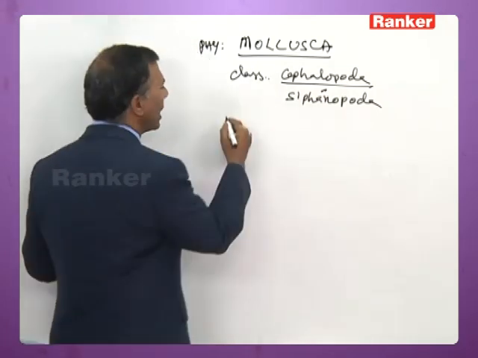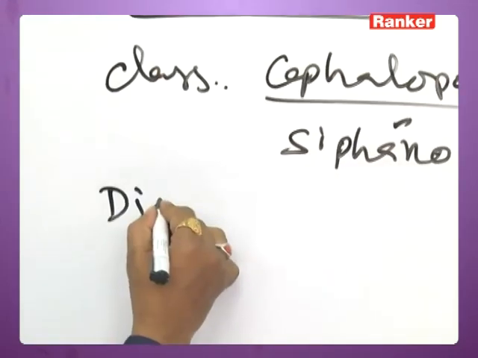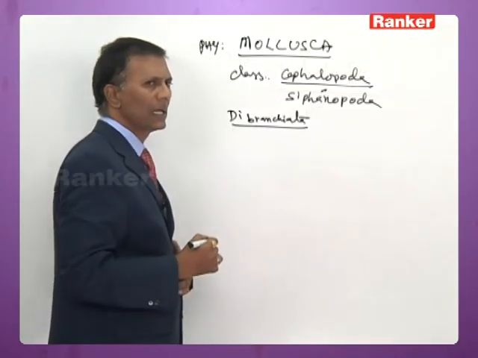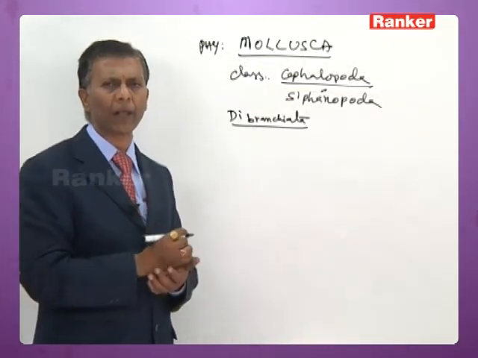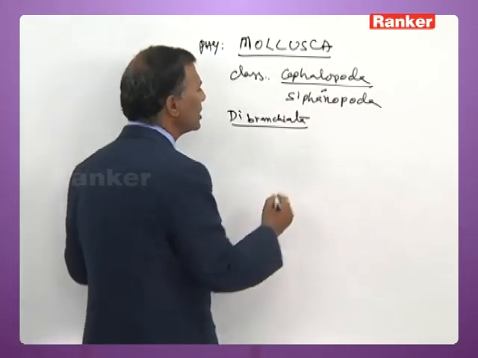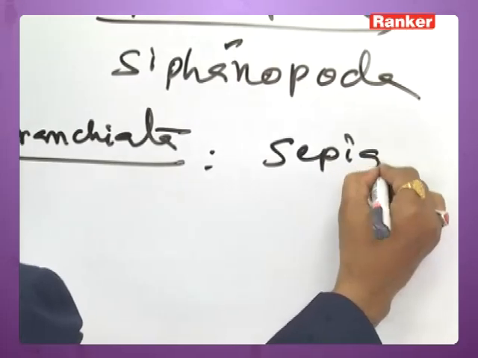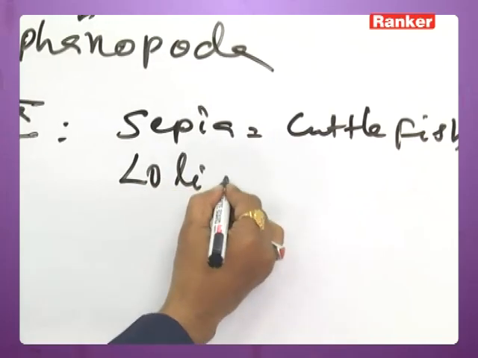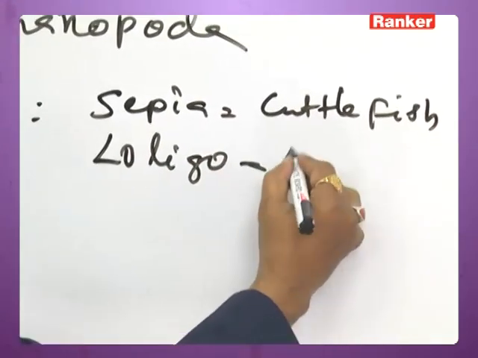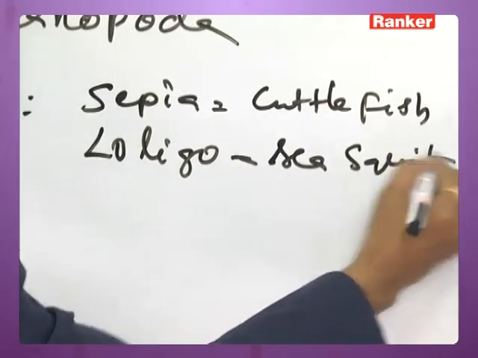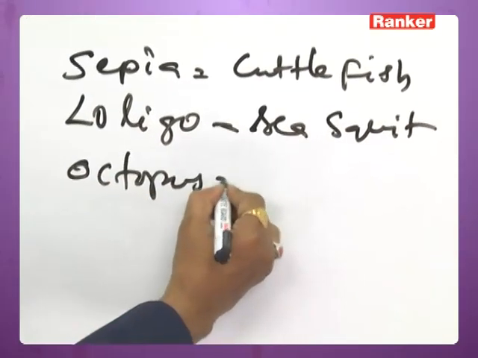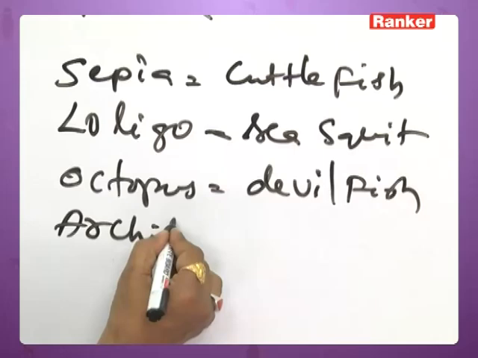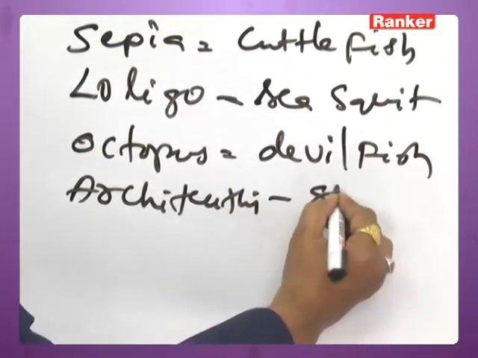It is divided into two groups now. Dibranchiata. In all dibranchiates, one pair of gills, one pair of nephridia and one pair of auricles are present. The examples for dibranchiata are sepia, commonly called cuttlefish, loligo, commonly called sea squid, octopus, commonly called devilfish, Architeuthis, commonly called giant squid.